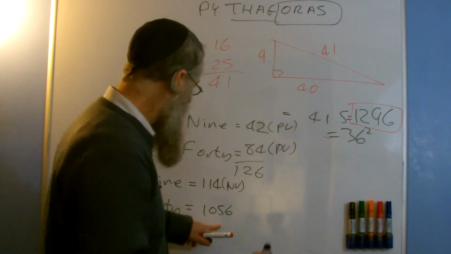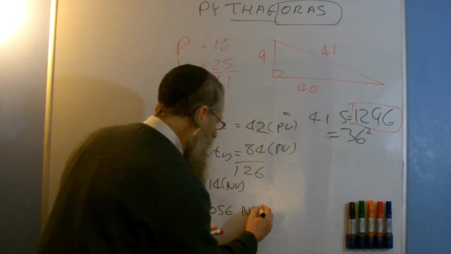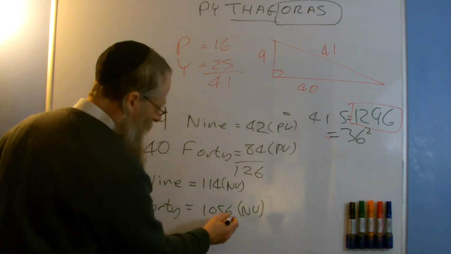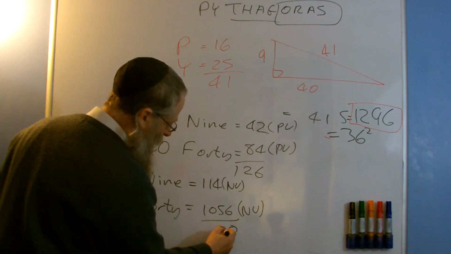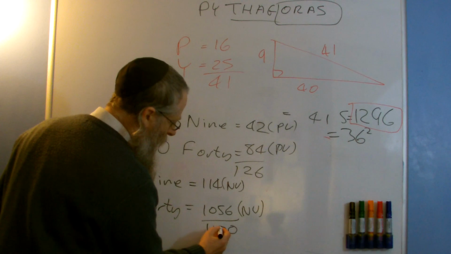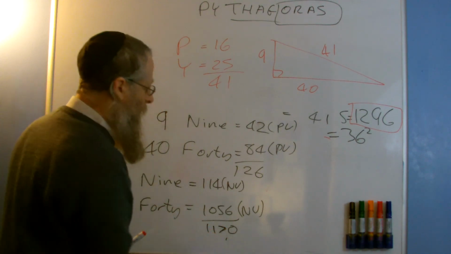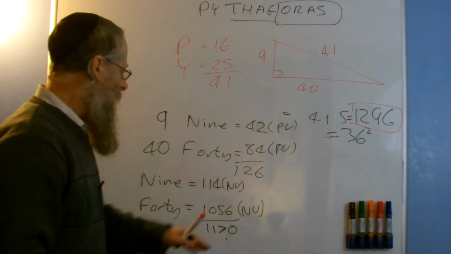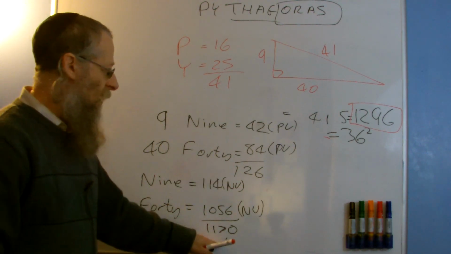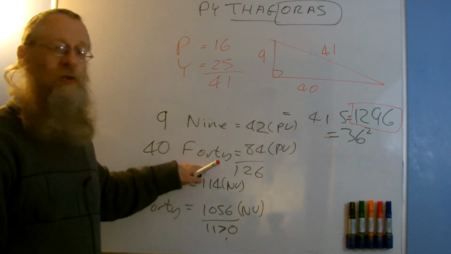Okay, so that is Forty. And I add those two together, and I get 1070. So now I've got Nine and Forty the placement value, and Nine and Forty the normal value. If I add those together, I get what I call the total value.